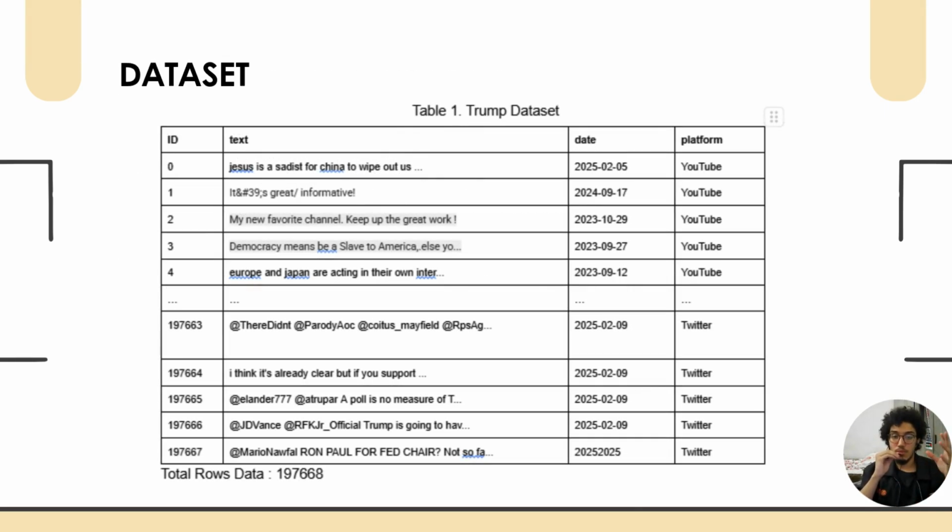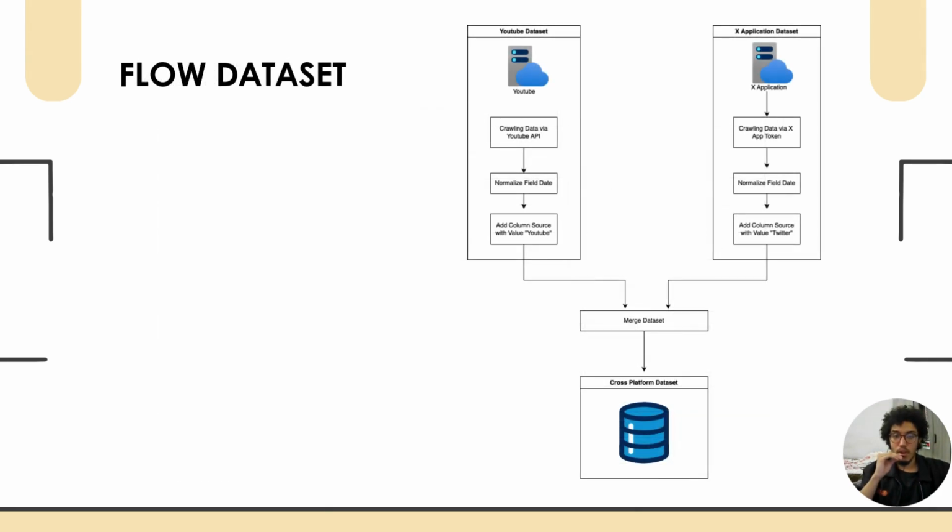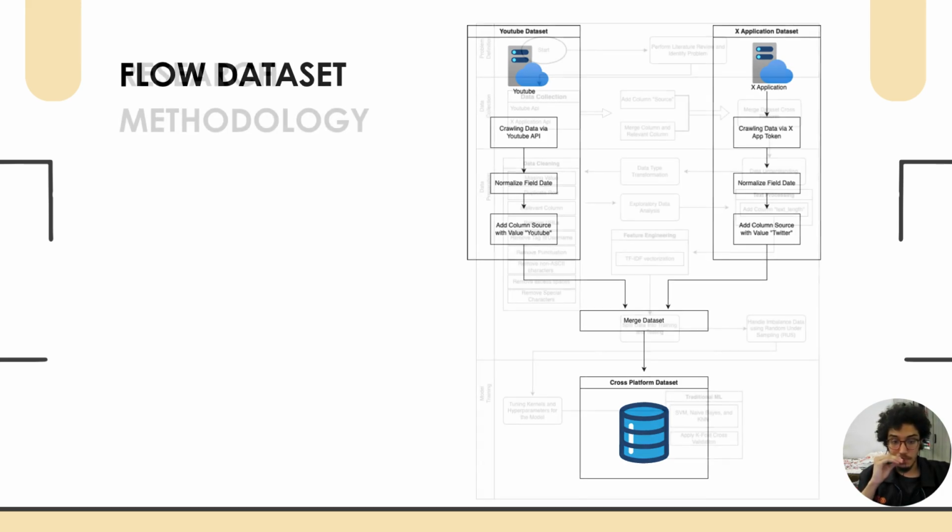For the dataset, this is a merged dataset between YouTube and Twitter, which contains the text, which is the comments, the date of the comment itself, and the platform, YouTube or Twitter, which is X, and it has around 197,000 rows. For the flow of the dataset, we have two datasets, the YouTube dataset and the X application dataset, which we then merge together into the cross-platform dataset.